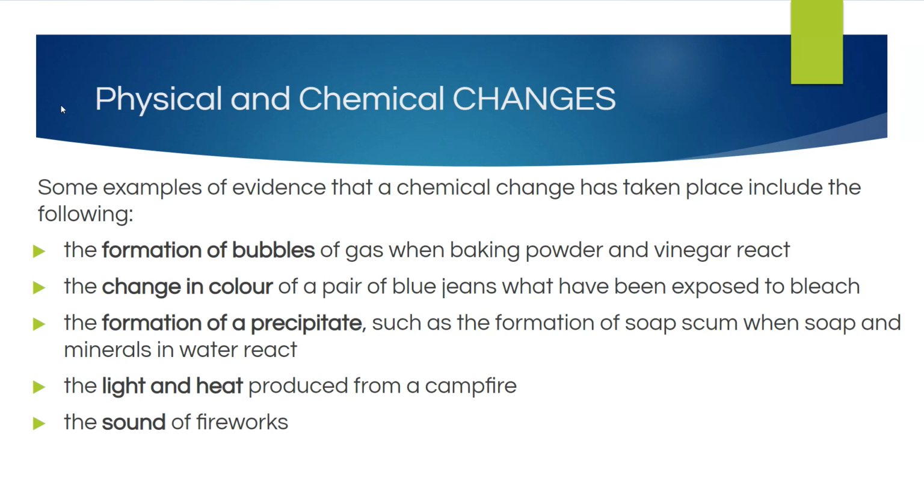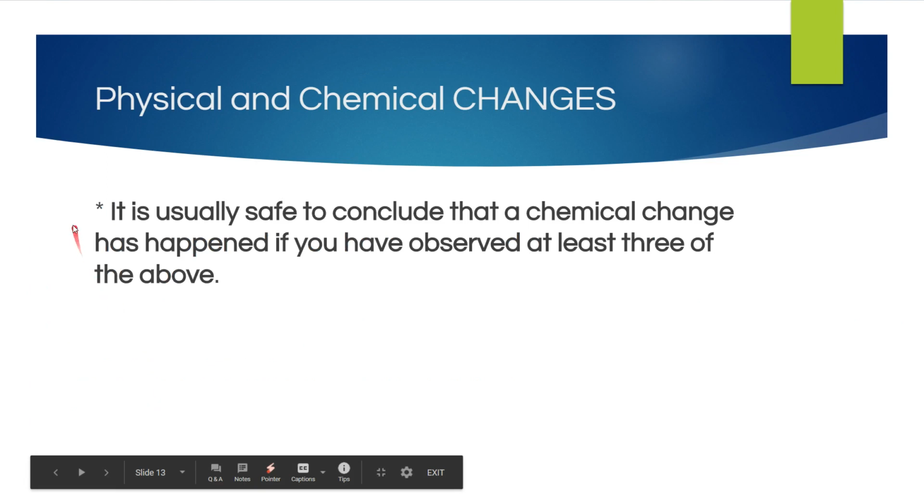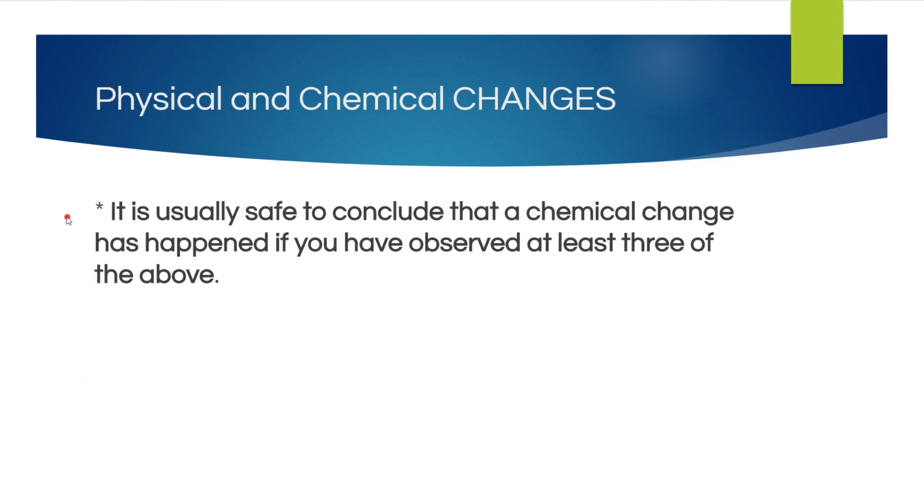So again, we have gases produced. Okay, we have color change, a precipitate, light and heat, or sound. It's usually safe to conclude that a chemical change has happened if you have observed at least 3 of those things.